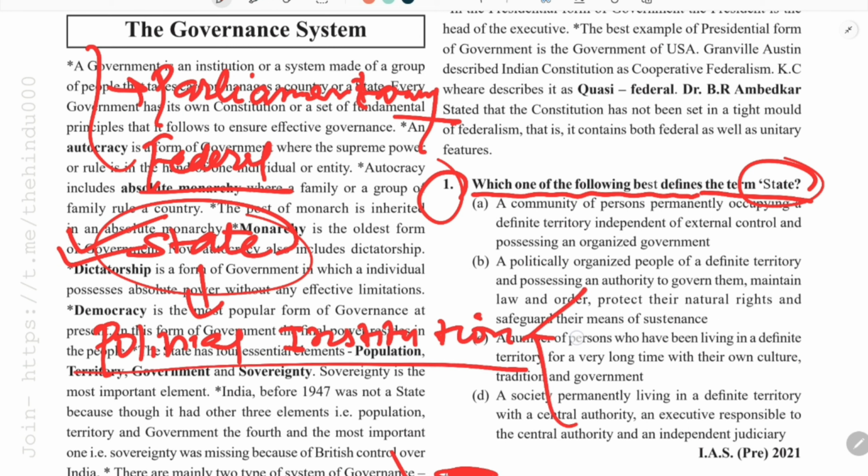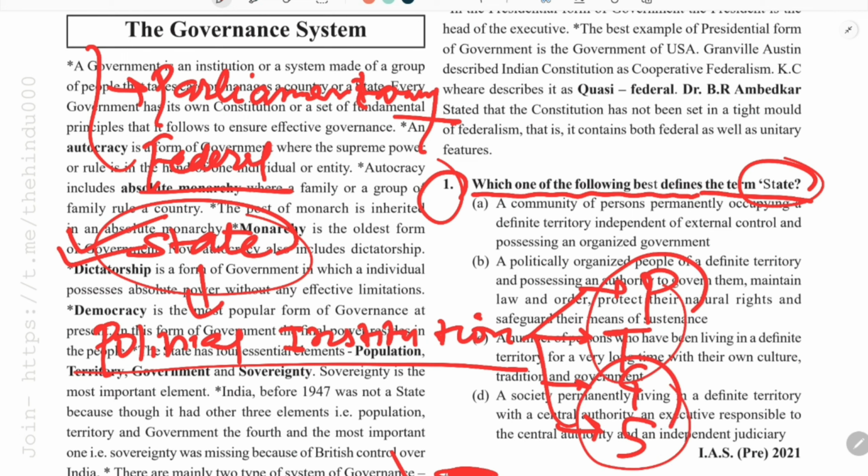It has four fundamental components, and you can easily remember them with a simple mnemonic. There is an exam, the preliminary test, PT, and in that test the syllabus is GS. So PTGS. With this simple mnemonic you can learn the various components of this political institution which we call the state.